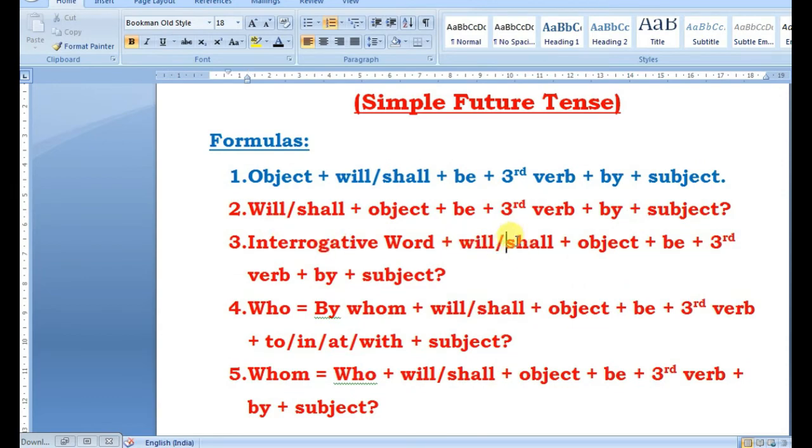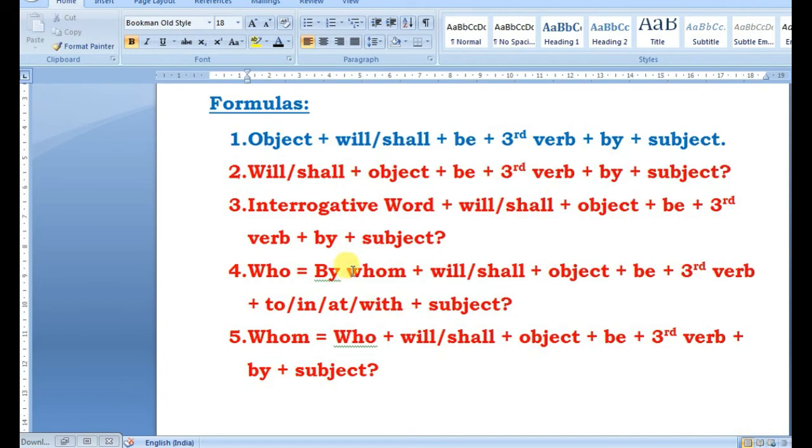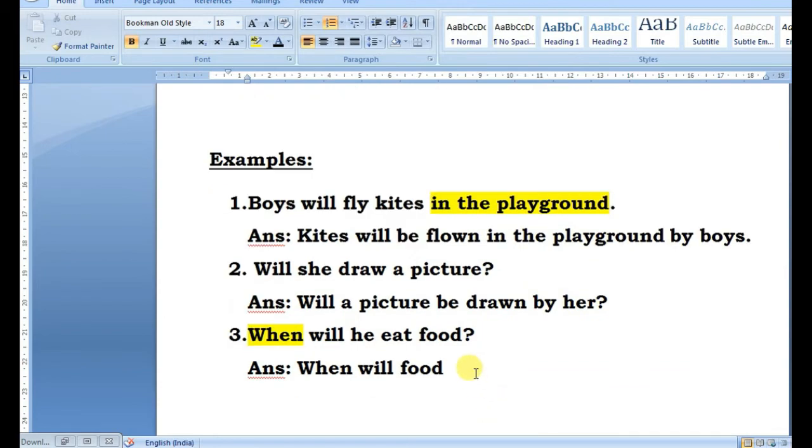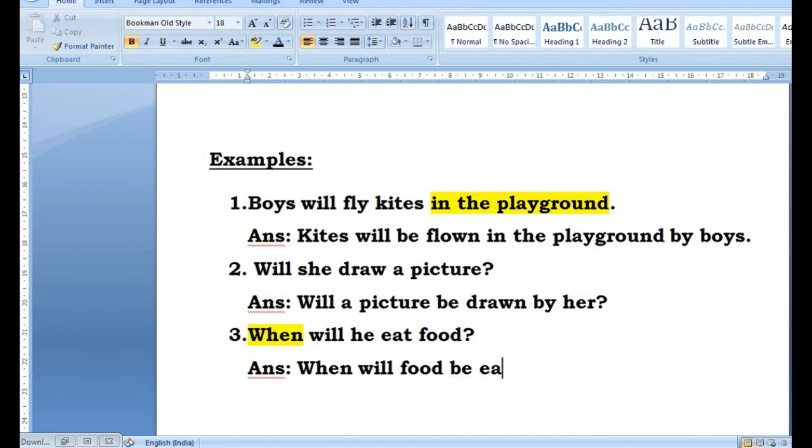when will or shall, so we have will, we will put will, and then object. Object is what? Object is food. What is he eating? He is eating what? He is the subject doing the action of eating. Eating what? I told you, when you say what, you get the answer. Eating what? Food. So food is the object. So when will food? And then according to the formula, after object you have be. So when will food be? Okay, and then third form of the verb. Eat, ate, eaten.